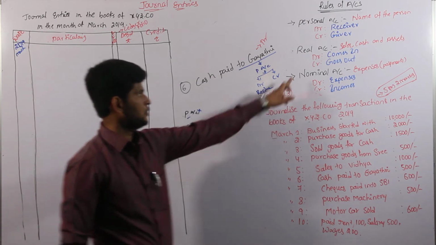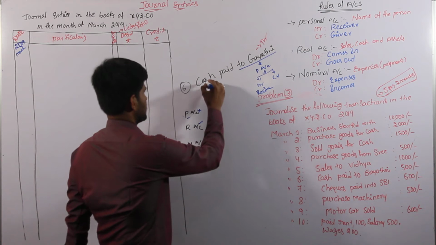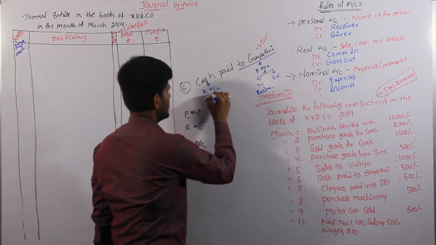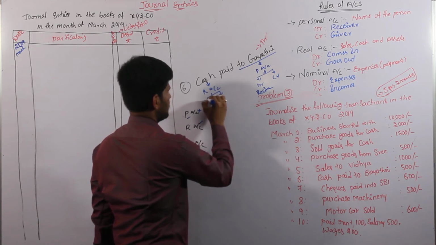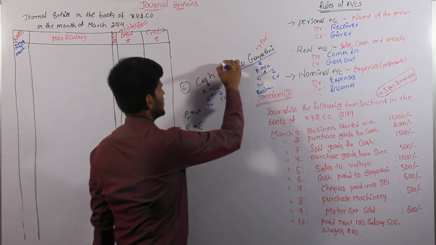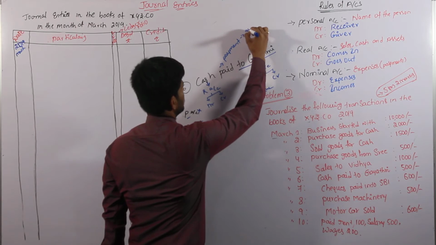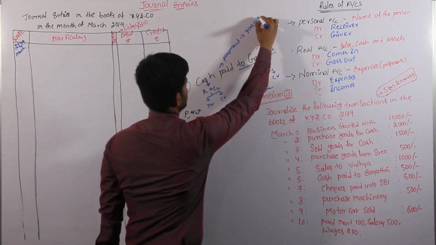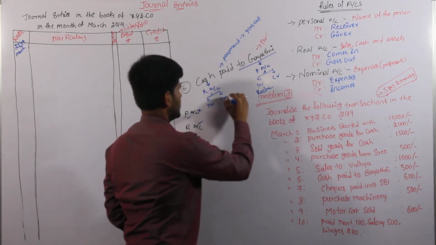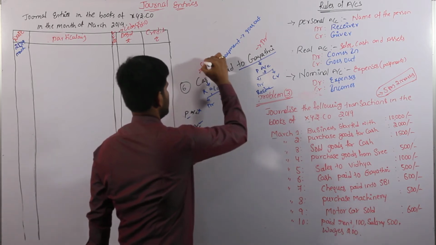Real account goes to the names of sales, cash and assets. Here we have cash. So the cash is relating to real account. Under the real account, again we have to identify two systems. Cash paid is nothing but a payment. Payment is nothing but it goes out. So in real account, goes out is on the credit side. So we can take it as credit side. So the cash goes in the credit system.